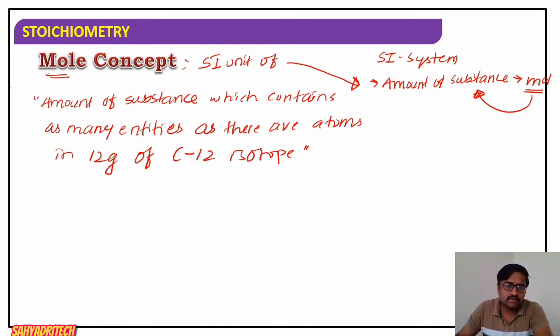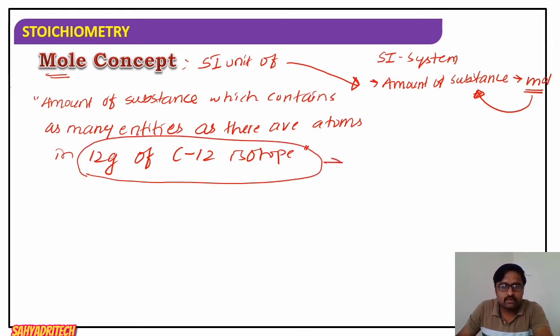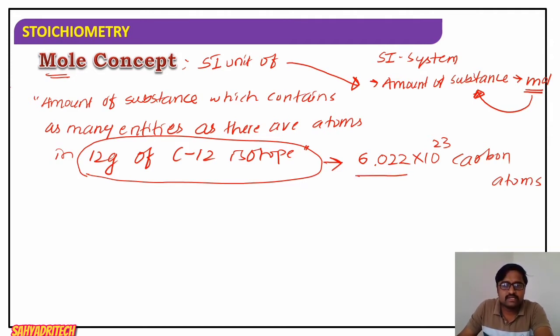It contains 6.022 into 10 raised to 23 carbon atoms.